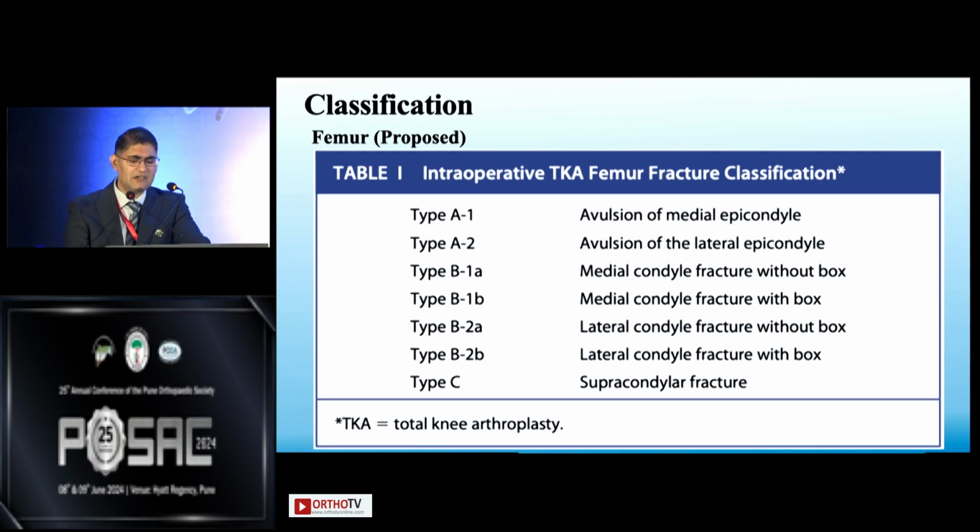Type B covers the medial condyle fracture, and type B also covers the lateral condyle fracture. It could be in a CR knee or a PS knee, that is with or without box. And type C covers the supracondylar or metaphyseal region of fractures.